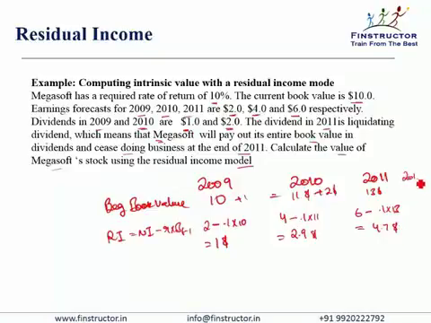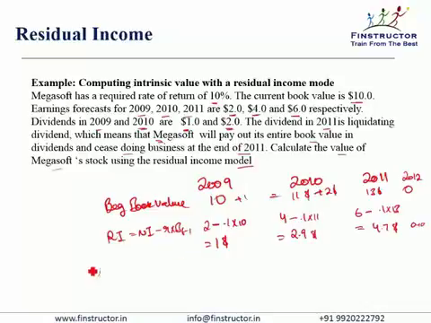For 2012, 13, 14, what is the book value or the beginning book value? 0. Since everything has been paid out as dividends, 2011 dividend was a liquidating dividend. So there is no book value and there is no net income. So the residual income henceforth will be 0.